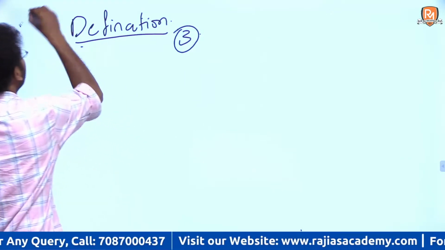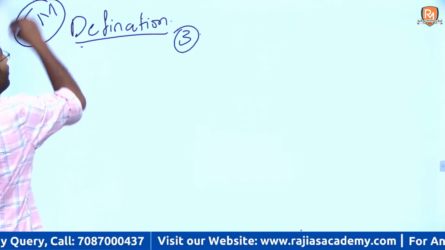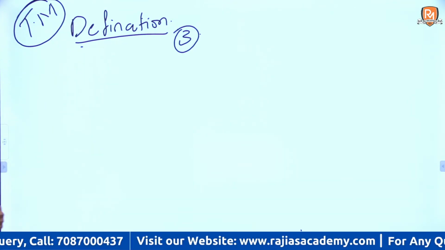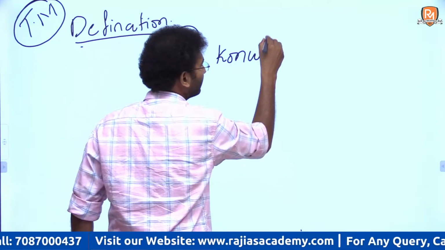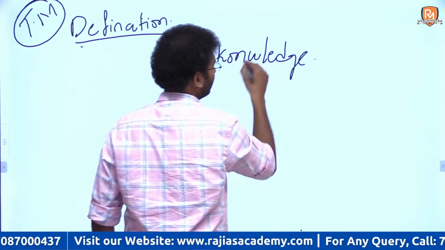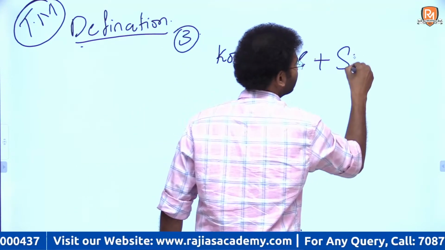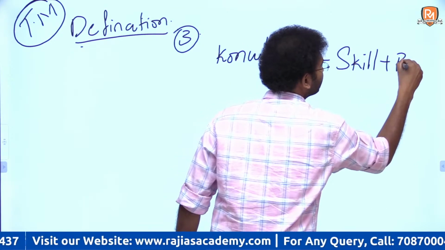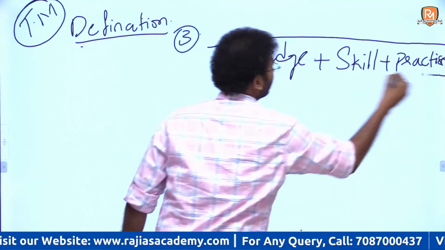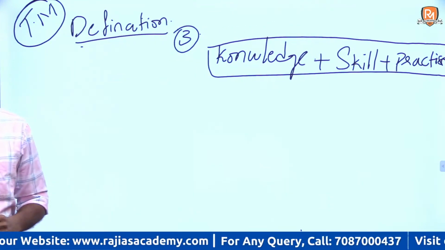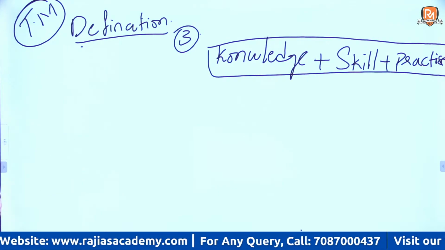In terms of traditional medicine, it looks into three components. The first component is skill, practice and knowledge, right? One should have knowledge plus skill plus practice with respect to that traditional practice.